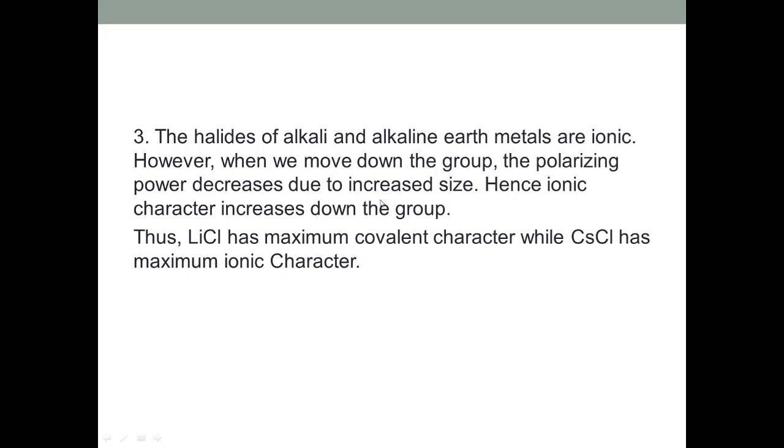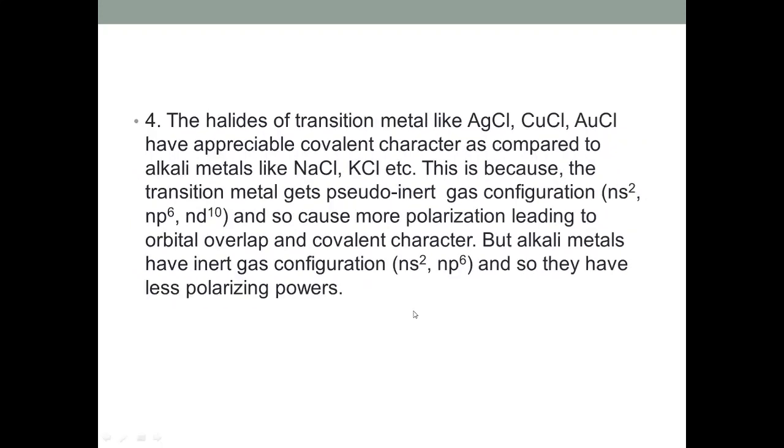Because of that the ionic character increases down the group, and hence lithium chloride has maximum covalent character, while cesium chloride, which is down the group, has maximum ionic character.